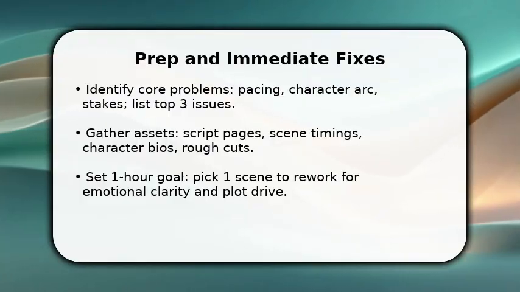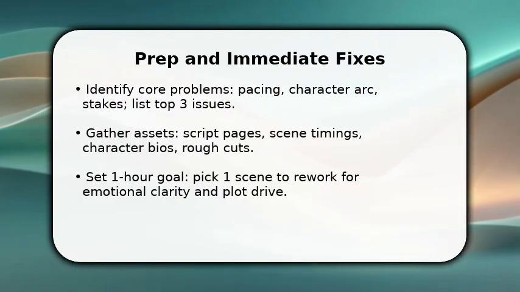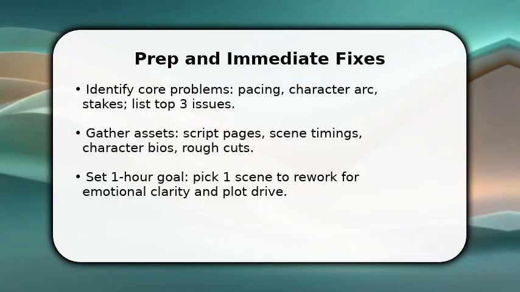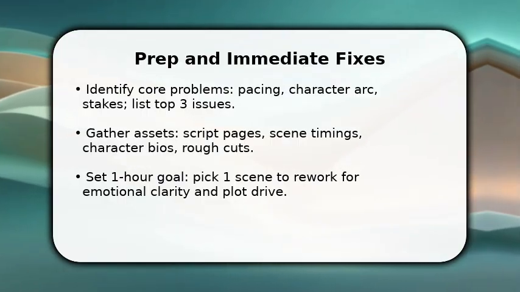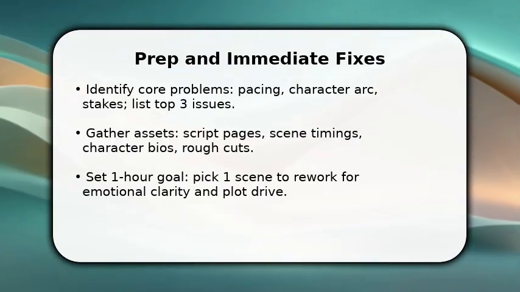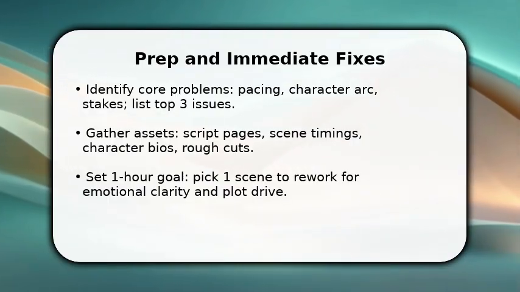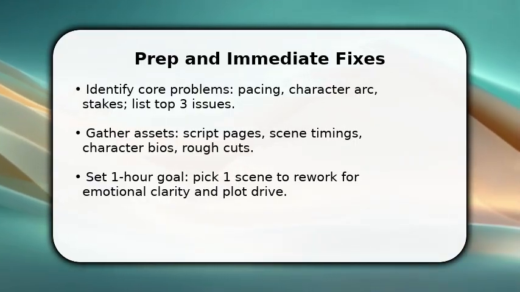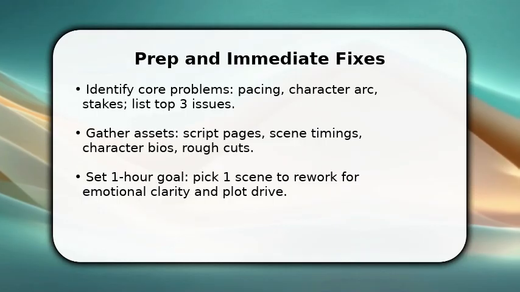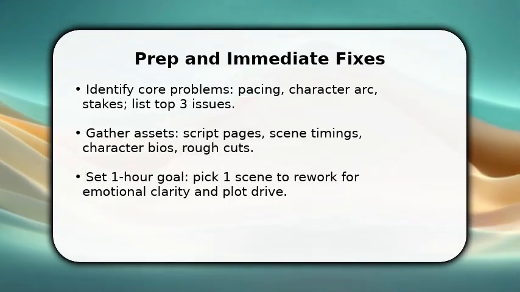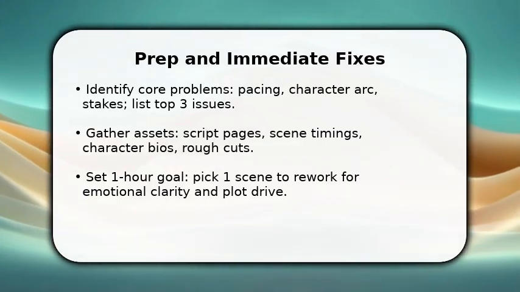You start by naming the 3 biggest failures: pacing, unclear stakes, weak arc, and you pick one scene to salvage now. Once done, gather the script pages and rough cut clips so you can edit with context. Make sure to have character bios for motivation. Prioritize a 1-hour rewrite. Tighten beats, raise the stakes by one clear objective, and swap filler lines for action or choice. This rapid focus turns vague problems into a specific, fixable target.